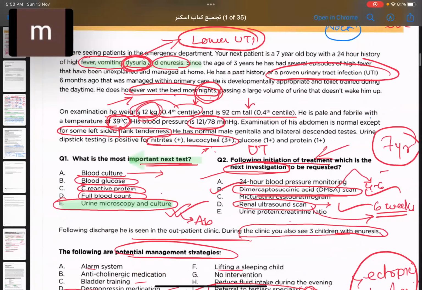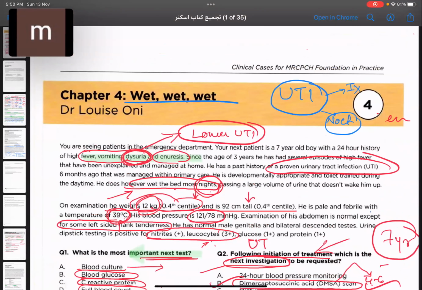What are the questions coming from here? They will ask you, a 2-year-old child comes to you with recurrent UTI. What is the next investigation? A child is coming to you with nocturnal enuresis. They have tried the motivation system, which is the next step? Or the child wants to go for a stay over or for camping, and does not want to wet the bed. What is the treatment you're going to give? So all this we have to keep in mind.